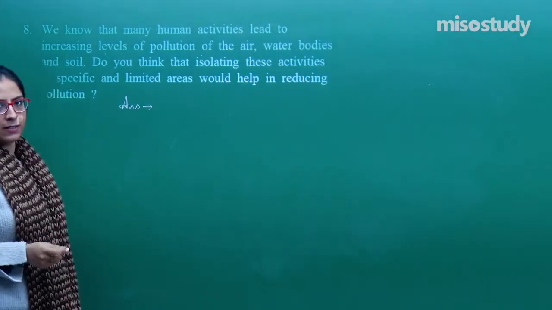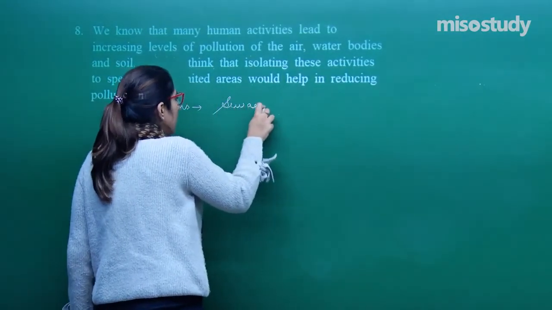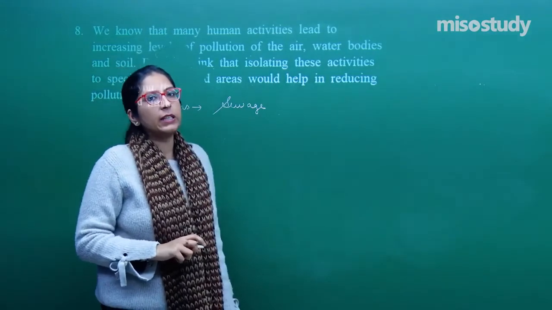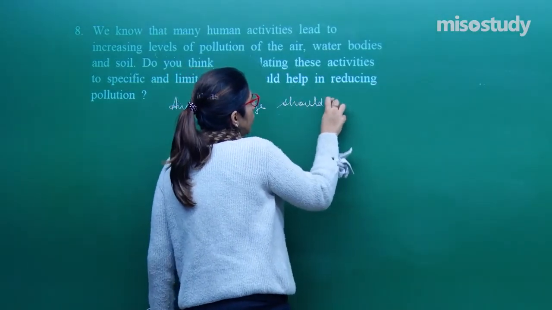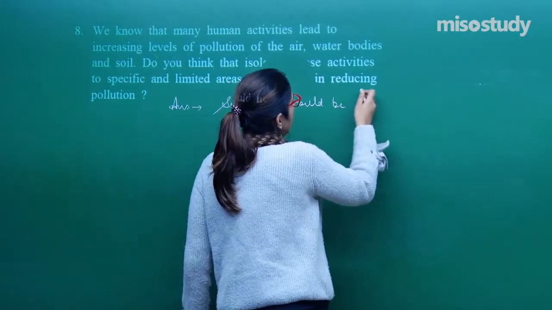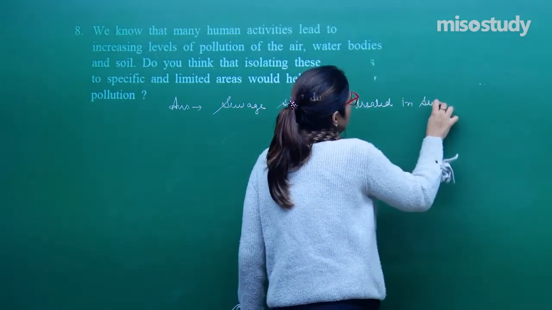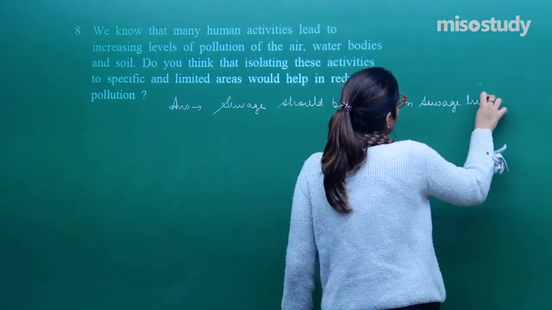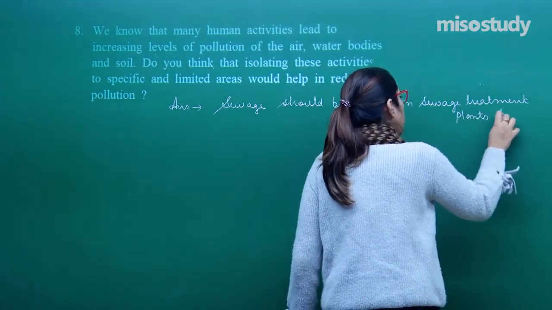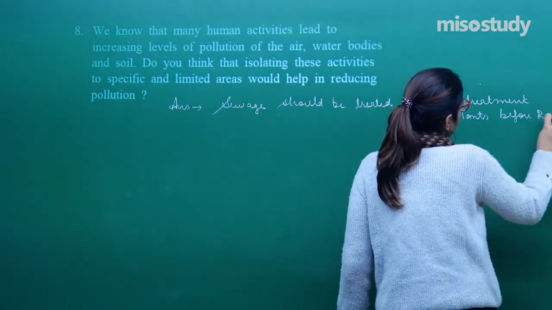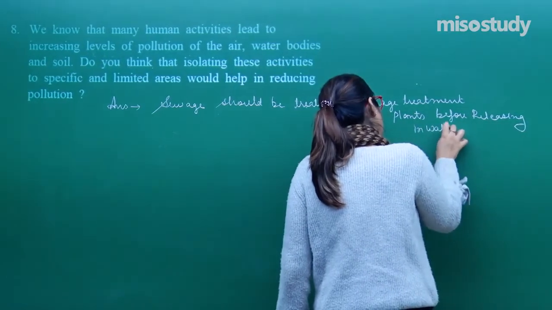So we know that the pollution is increasing and the major pollution is because of, let's take an example of sewage. The sewage should be treated in sewage treatment plants before releasing in water bodies.